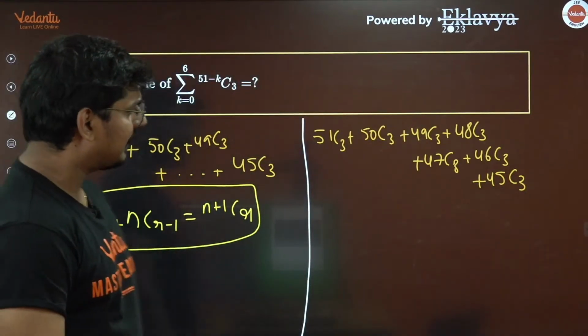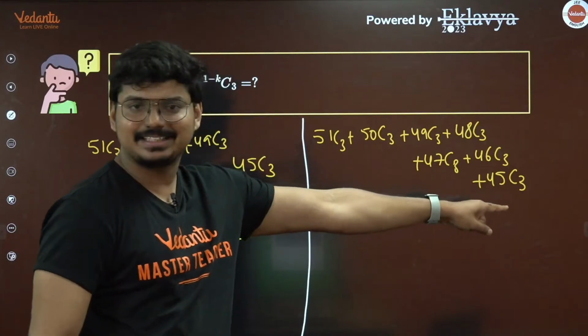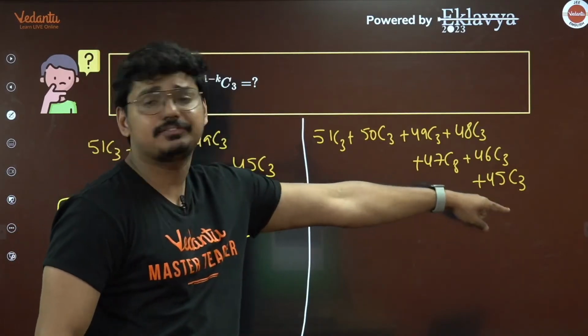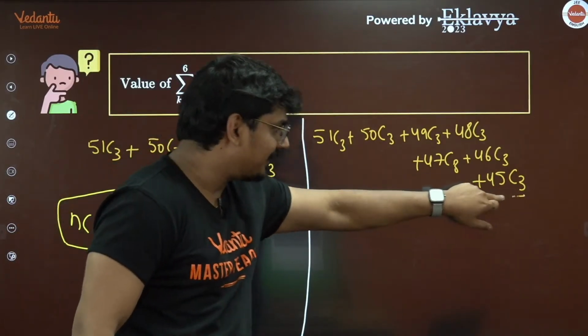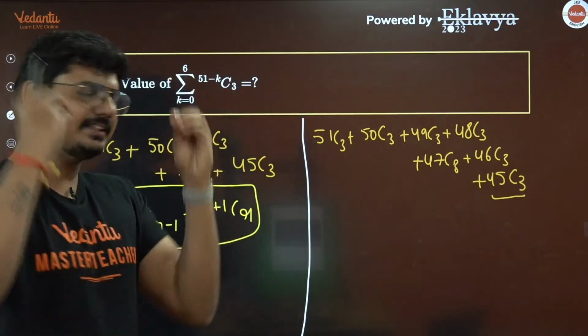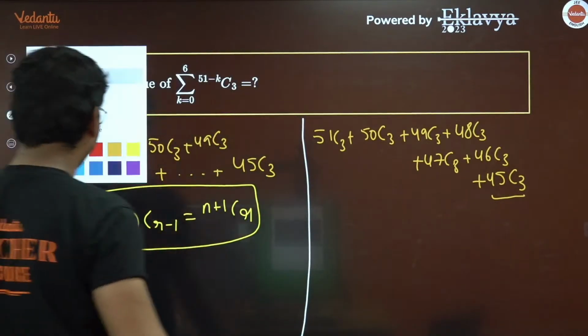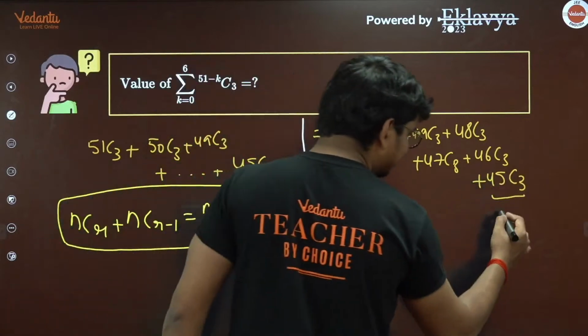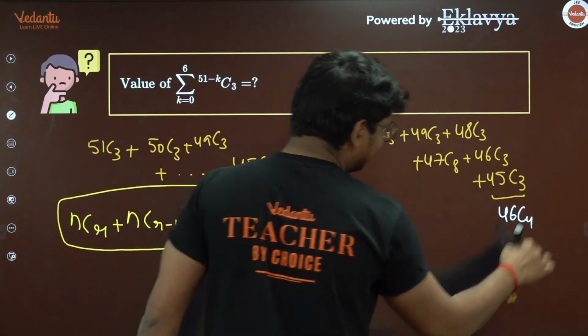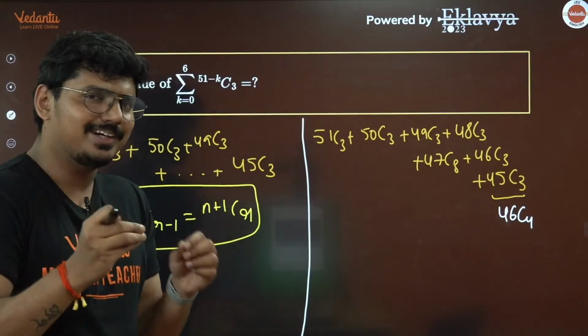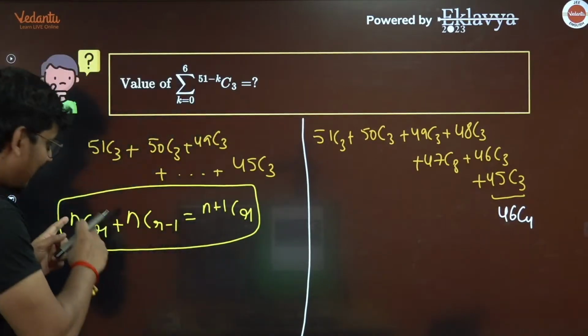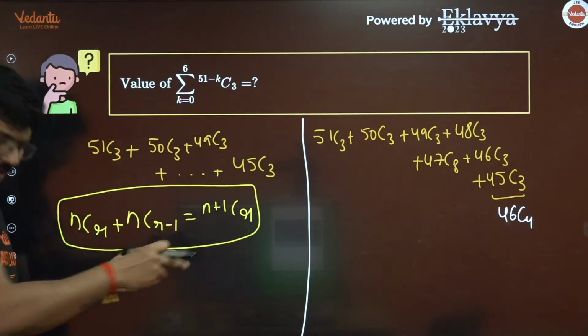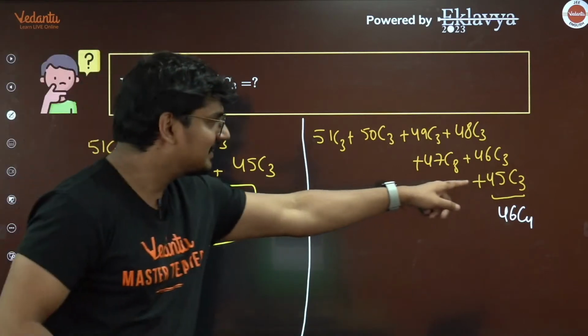Now what I'm telling you is that if in place of 45 C3, I had 46 C4, how beautiful it could have been. Why? Because I could have directly applied this formula, and the question would simplify.